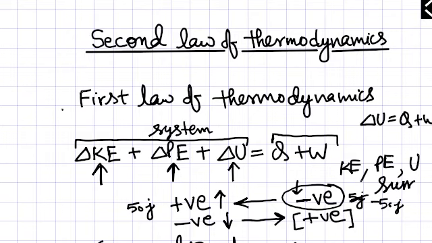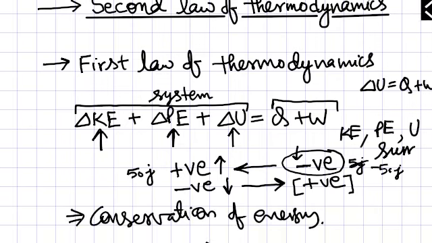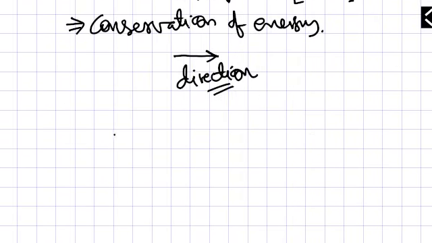So that's why I reviewed the first law of thermodynamics. It is related to conservation of energy, and the second law is related to the direction of the process, in which direction the process will go. For example, if there is some building, this is your ground, and here is some material, or you can say stone, whatever it is.